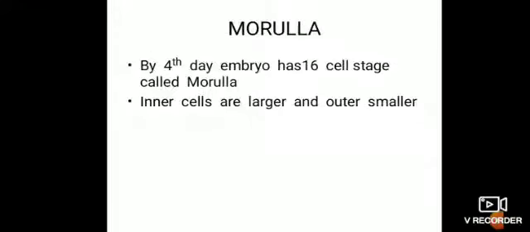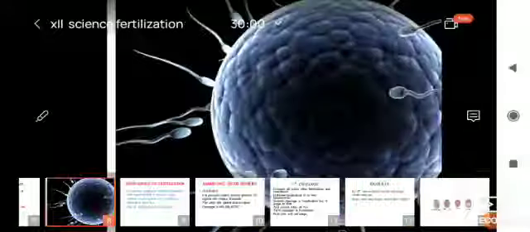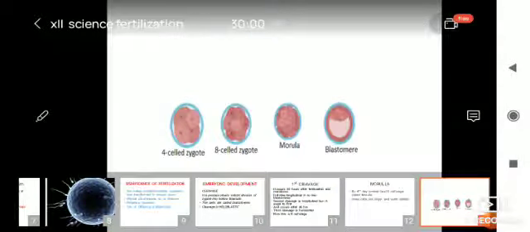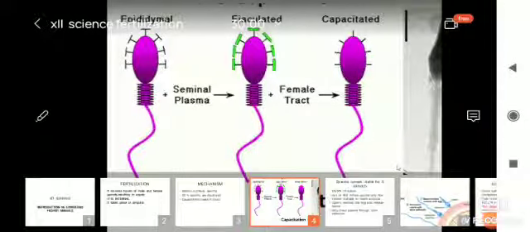So the question will be like this: explain the cleavage up to the 16 cell stage or describe the process of fertilization. Every time you have to draw the diagram. In biology, always draw the diagram. Capacitation means what? Due to the calcium ions, sperms get excited and get energy to move forward. Their movement is very slow.